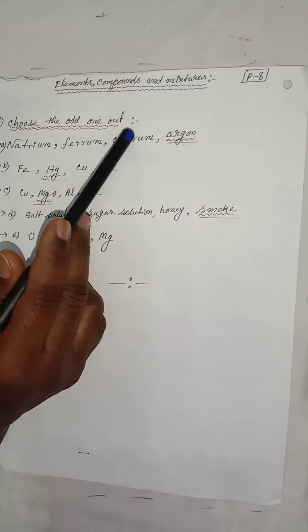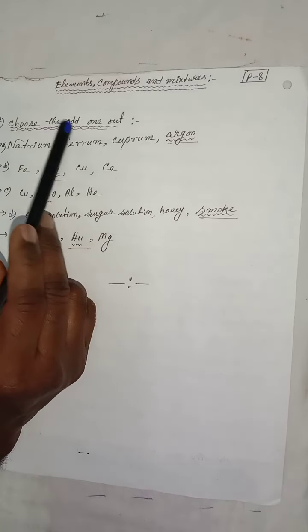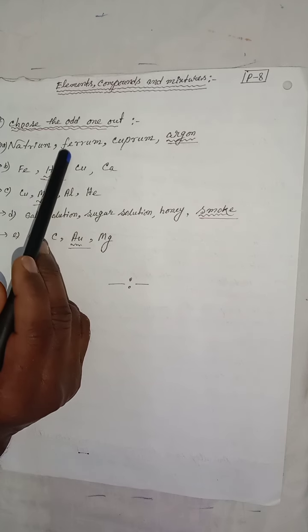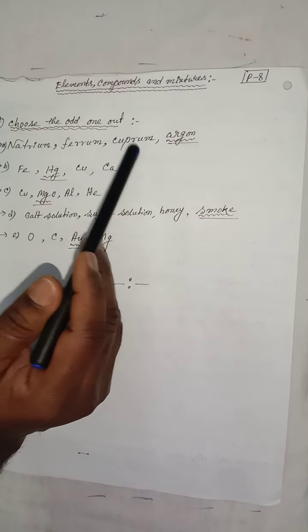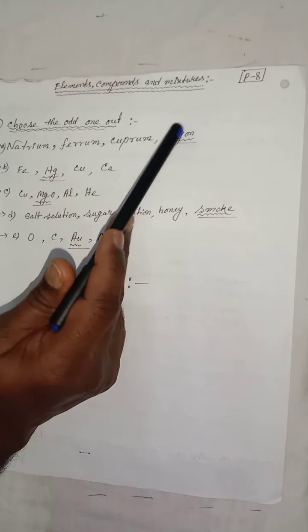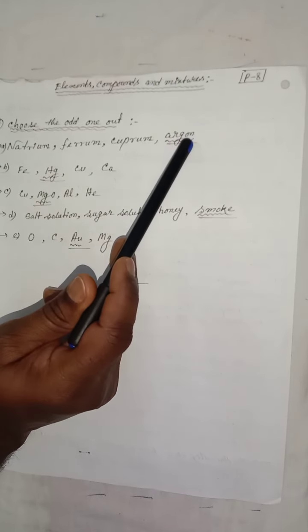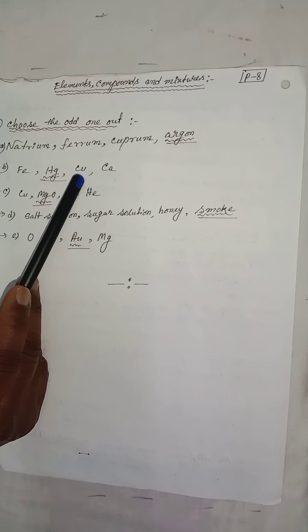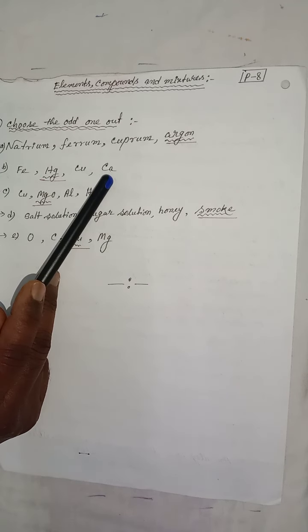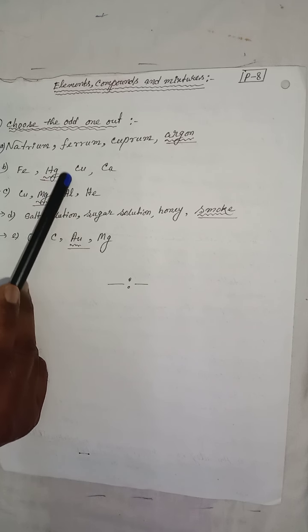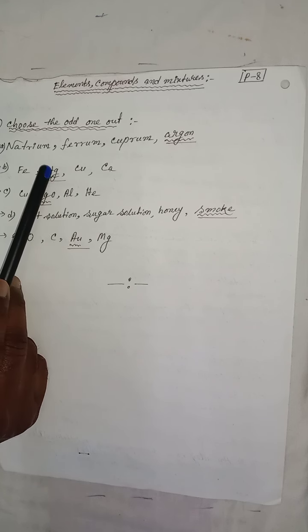Second question pattern: choose the odd one out. Natrium, barium, caprium, argon. Argon is a type of inert gas. Next: Fe, Ag, Cu, Ca. Ag is the odd one, that is the metal but liquid.